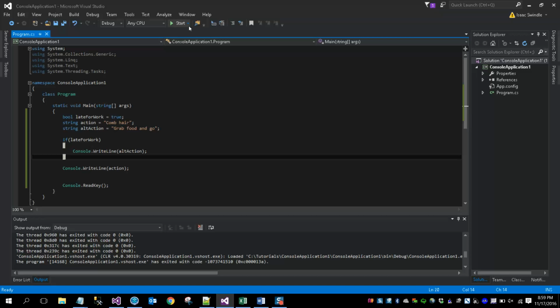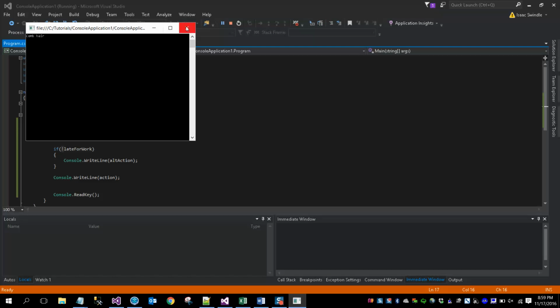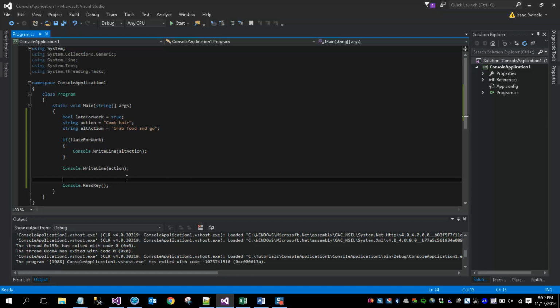So you see here, let me say that if not late for work. So this exclamation point right here flips the truth. So if not late for work, then comb hair, or grab food and go. So you see it just says comb hair.